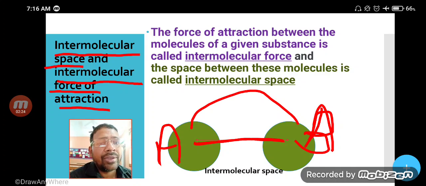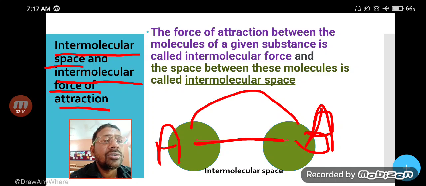And we know that when we have 2 magnets and bring them close to each other, what happens? Its attraction power will increase, and if you keep both magnets apart from each other, attraction will decrease. Similarly, in this case, if space increases, attraction decreases, and if attraction increases, space will decrease. Means both are inversely proportional.